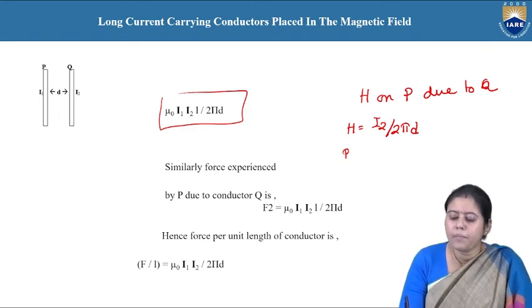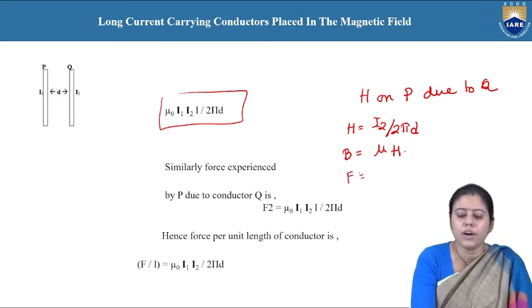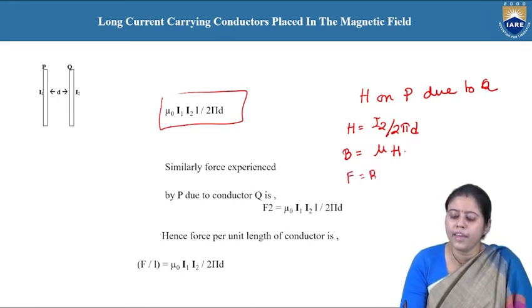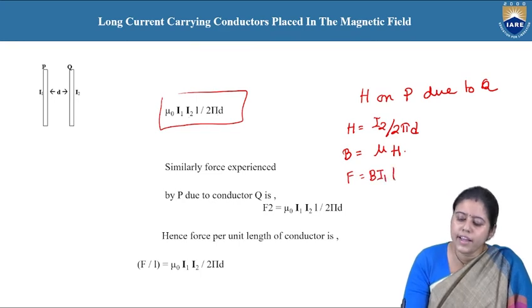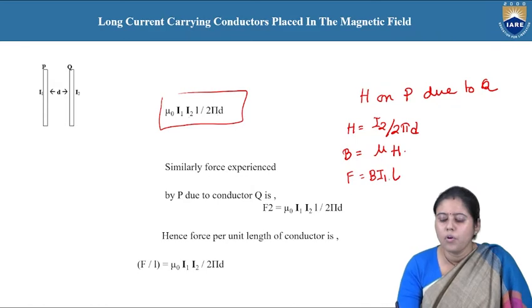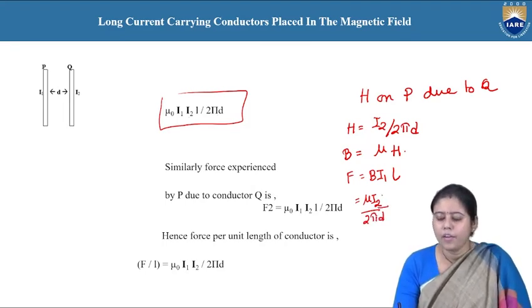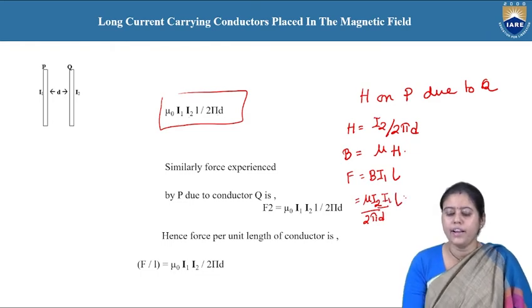Then B is mu into H. Then what will be the force in the first one? Force is B I1 L, again taking the maximum value, where B is equal to mu I2 by 2 pi D, into I1 into total L.